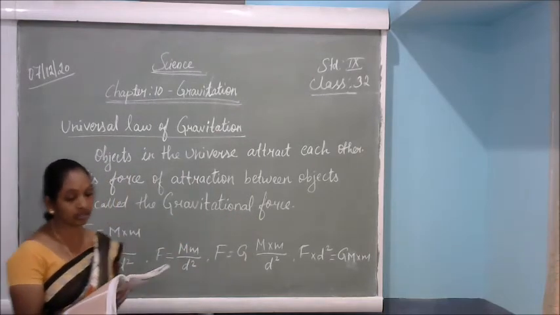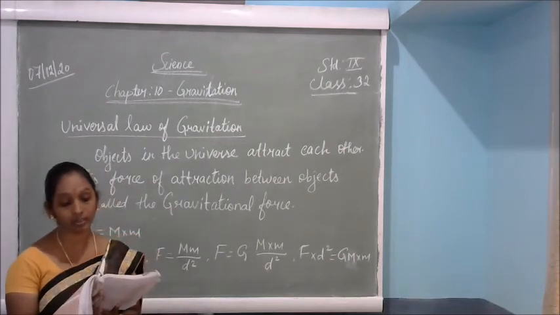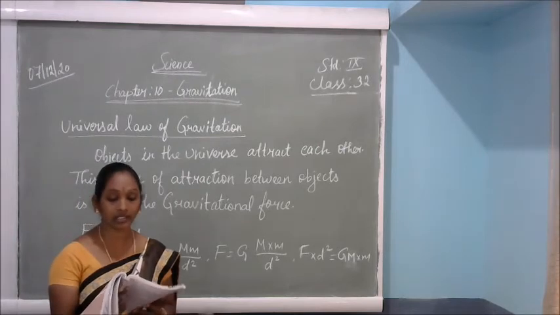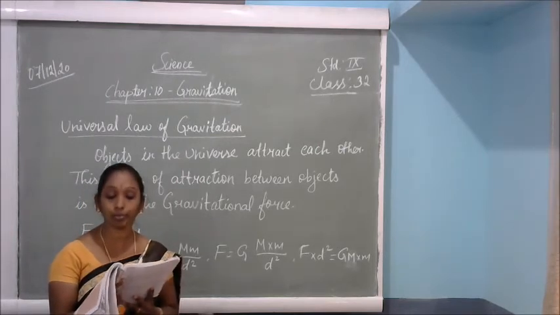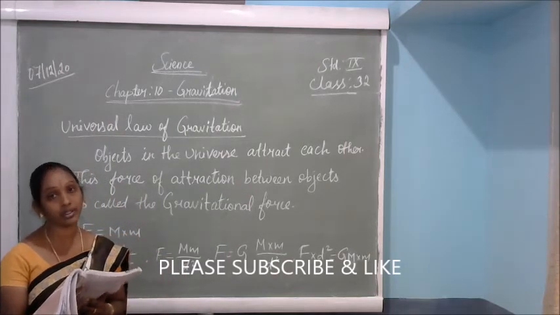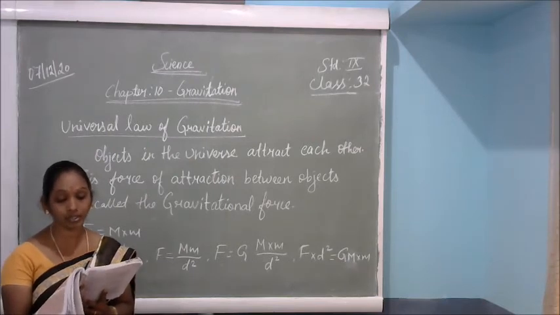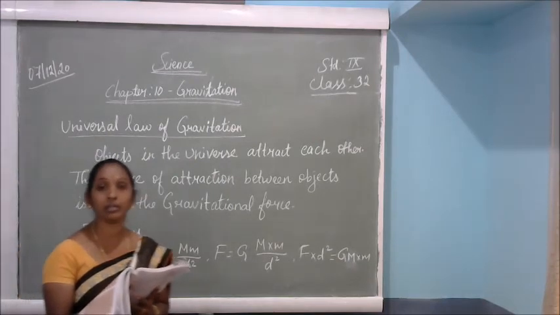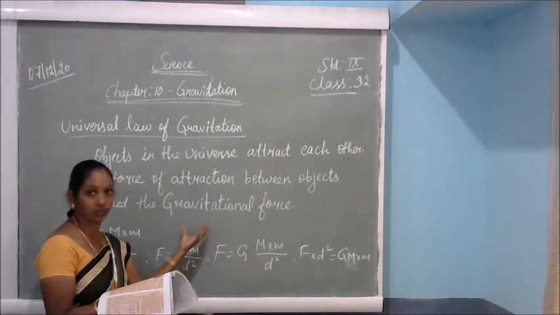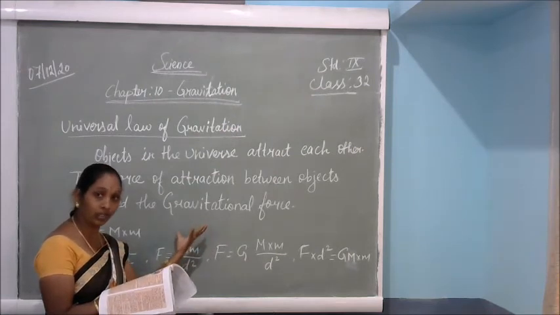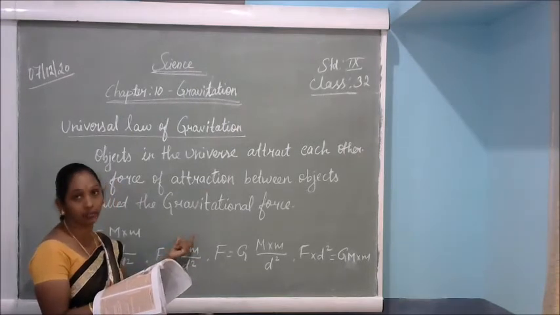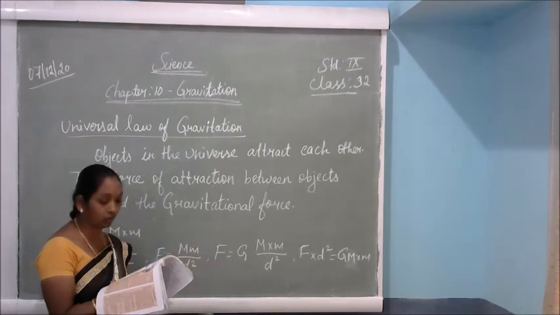Okay. So the universal law of gravitation: every object in the universe attracts every other object with a force which is proportional to the product of their masses. That means it is directly proportional to the product of their masses, depending on the object's weight, and inversely proportional to the square of the distance between the two objects. For example, two objects A and B are there. Between the two objects there is a force. If they attract each other, it will be towards the earth, and it is inversely proportional to the distance between them. How much will the distance be? That also we have to calculate.